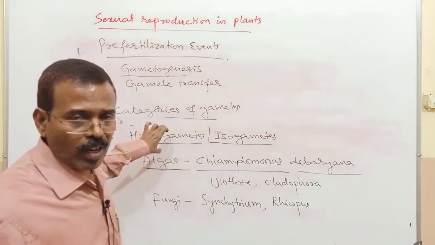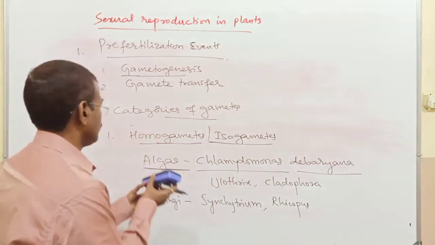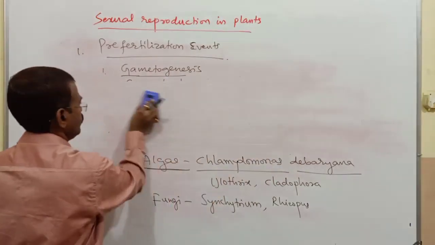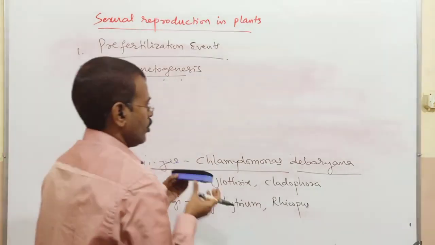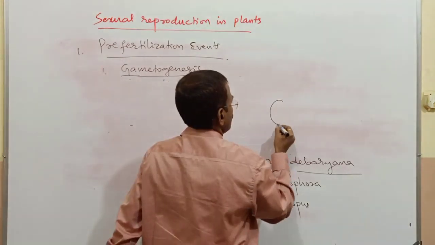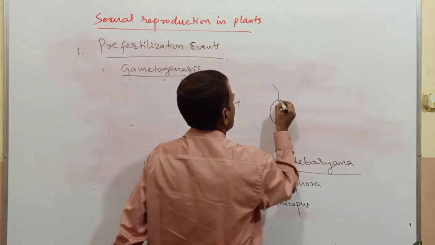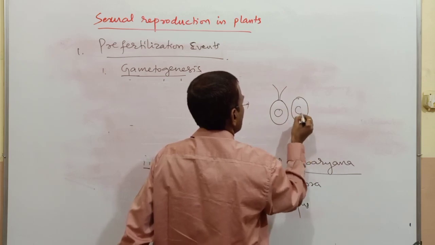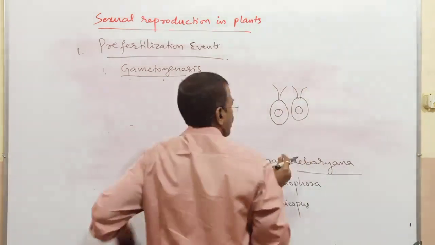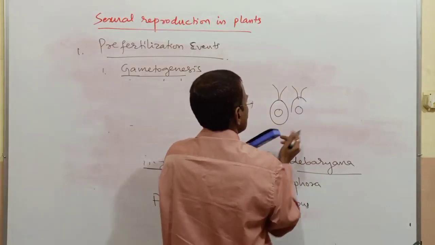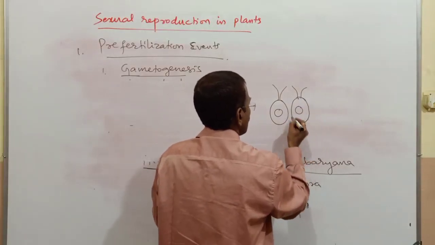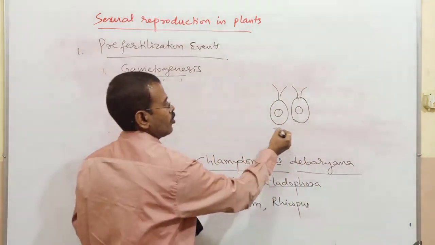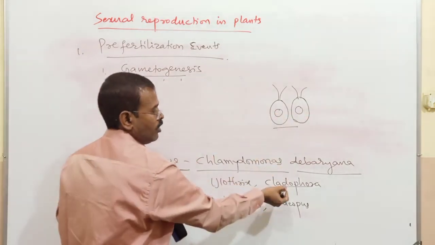So these come under isogametes or homogametes. These are morphologically similar gametes of Cladophora.